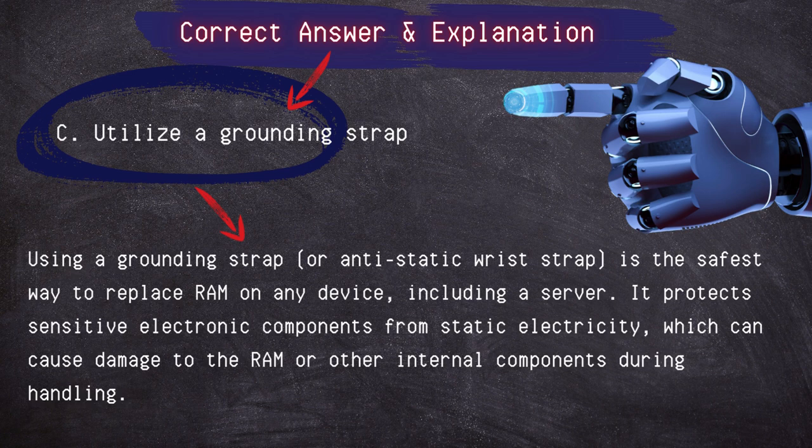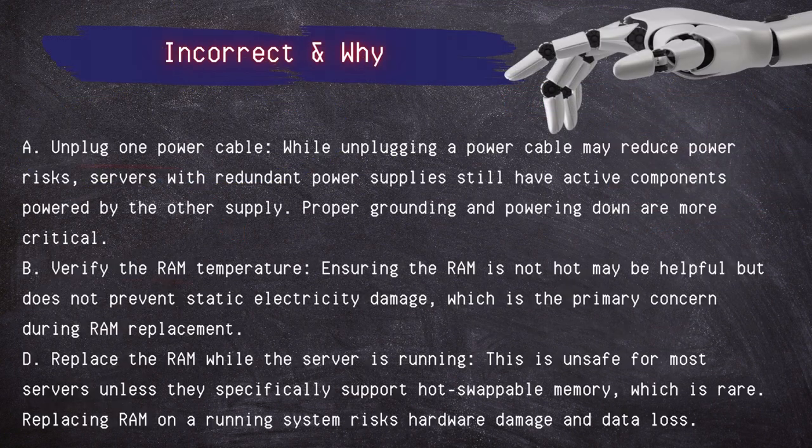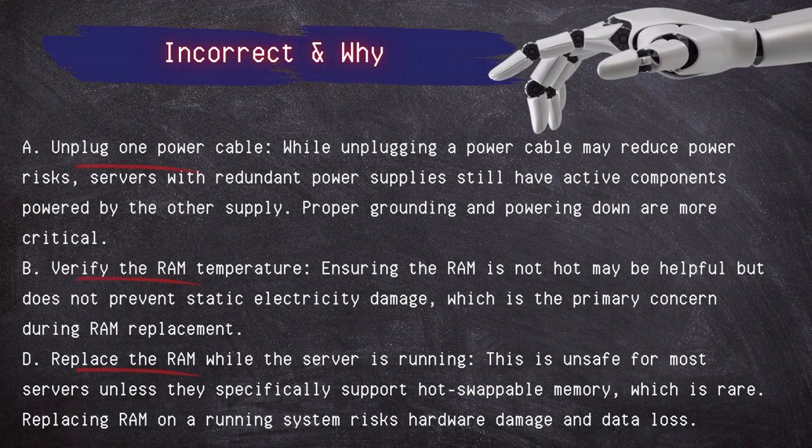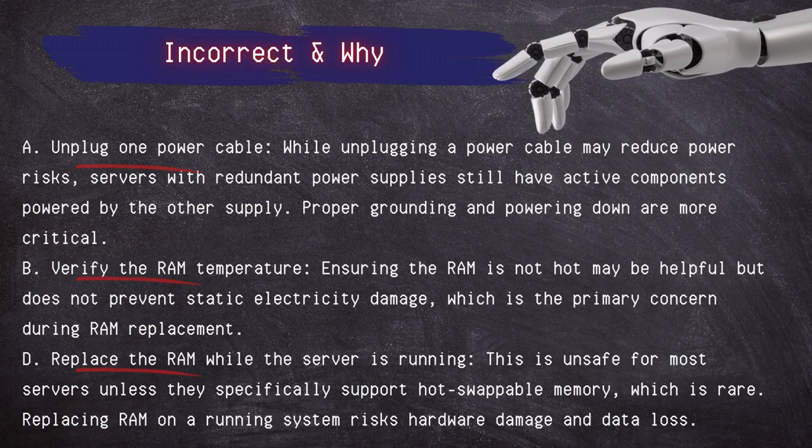Incorrect answers: unplug one power cable. While unplugging a power cable may reduce power risk, servers with redundant power supplies still have active components powered by the other supply. Proper grounding and powering down are more critical. Verify the RAM temperature. Ensuring the RAM is not hot may be helpful, but does not prevent static electricity damage, which is the primary concern during RAM replacement.